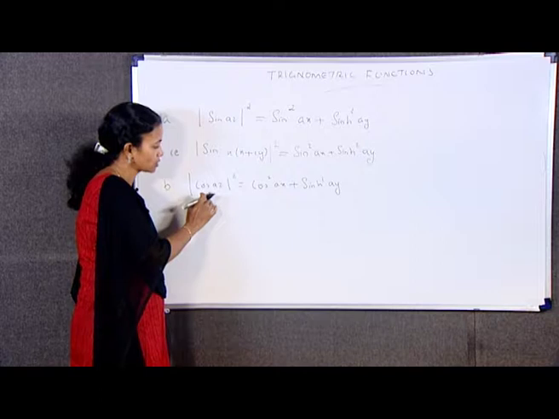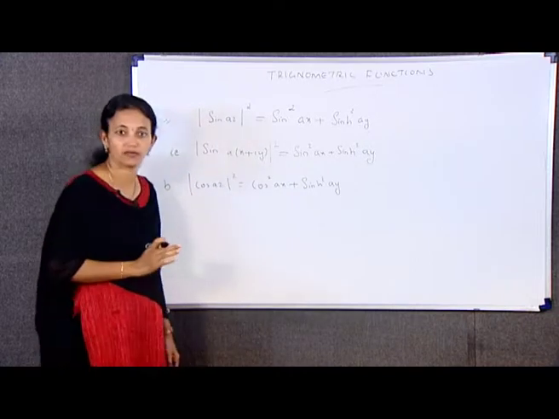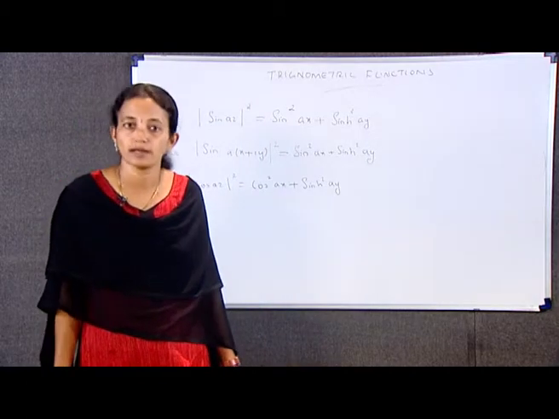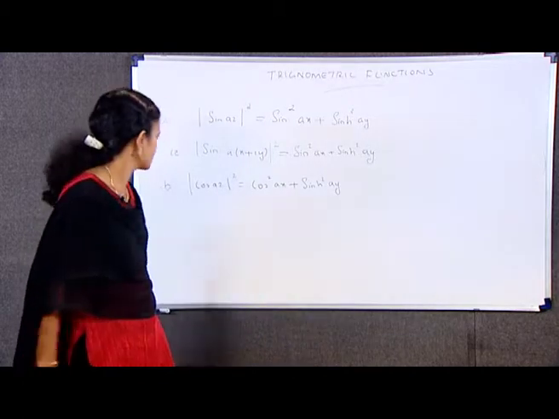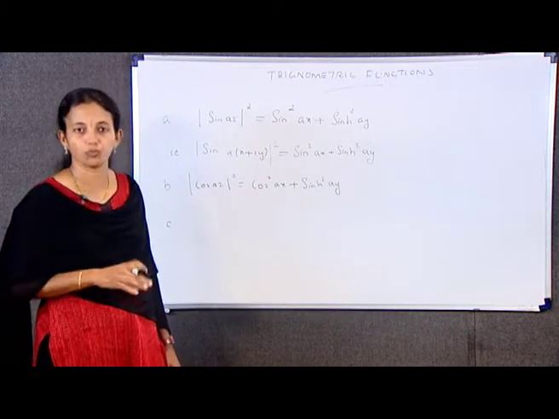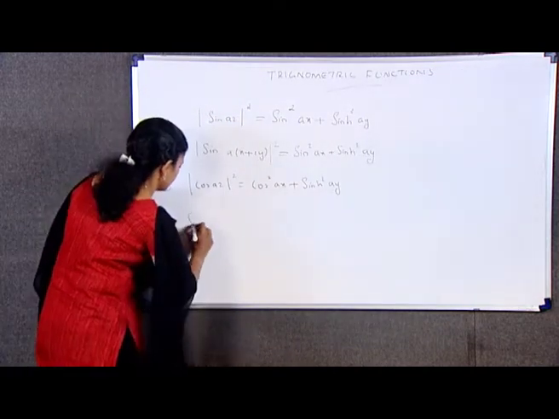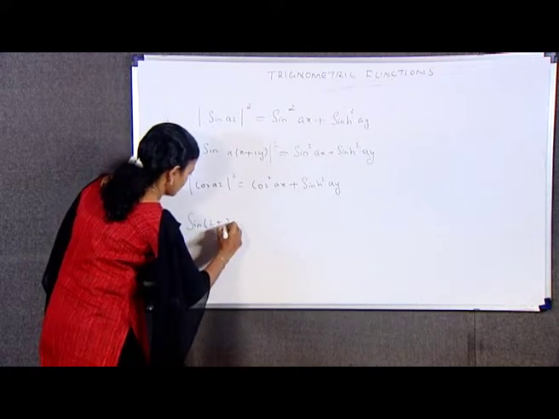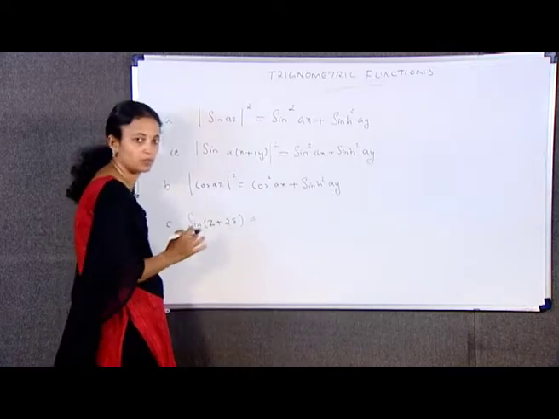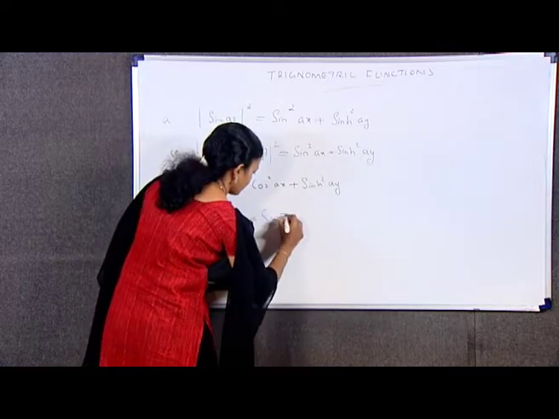So modulus of cos a(x plus iy) square is equal to cos square ax plus sinh square ay. Next result is sin(z plus 2 pi). This is nothing but sin z itself.